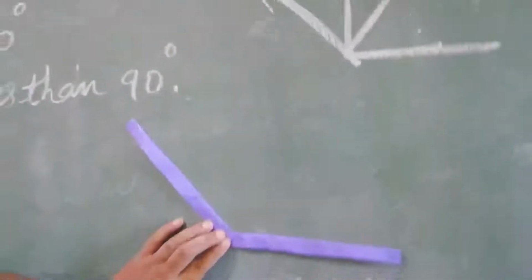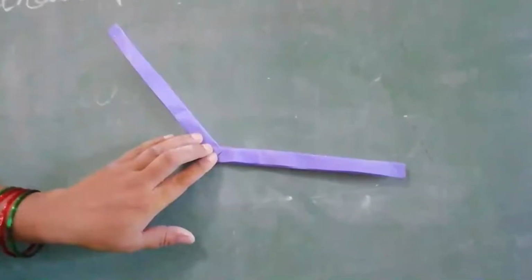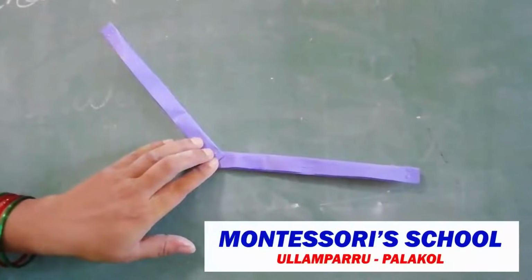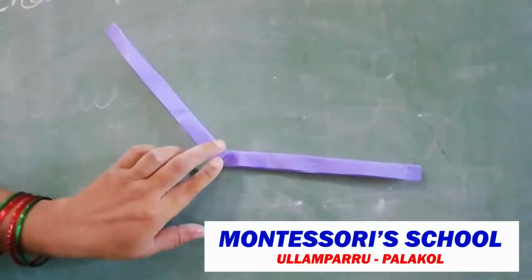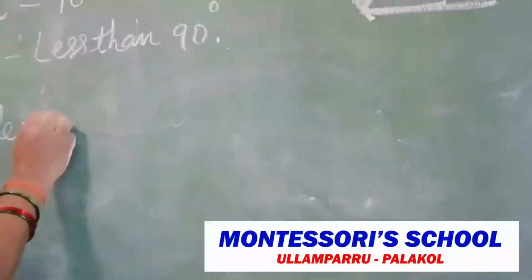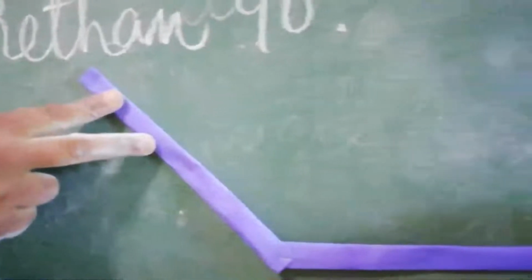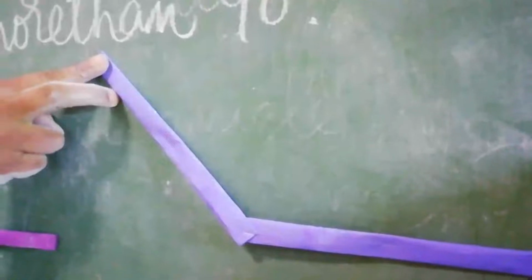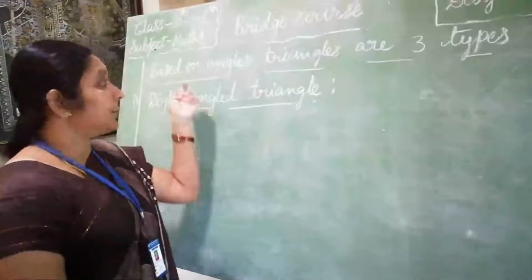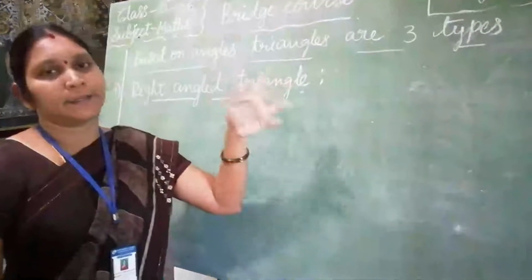This is an example of obtuse angle. It is always more than 90 degrees. This is right angle, this is acute angle, and this is obtuse angle. Before, I told you, based on sides, the triangles are three types.